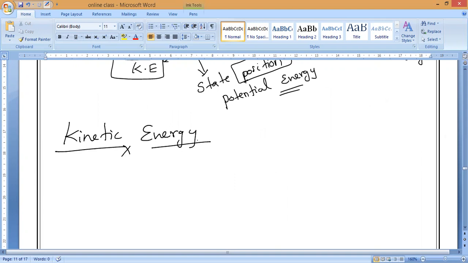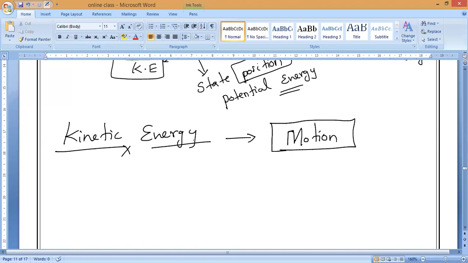So what do you mean by kinetic energy? It's very simple, guys. It is the energy acquired by a body due to its motion. Understanding? Energy acquired by a body due to its motion, what do we call it?